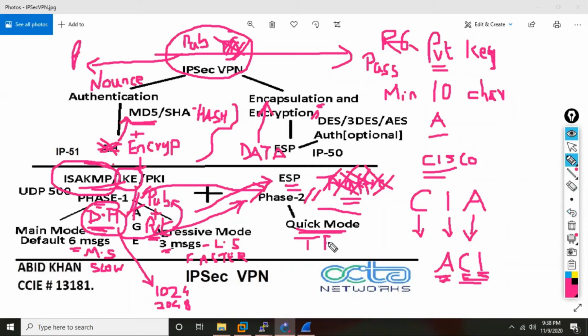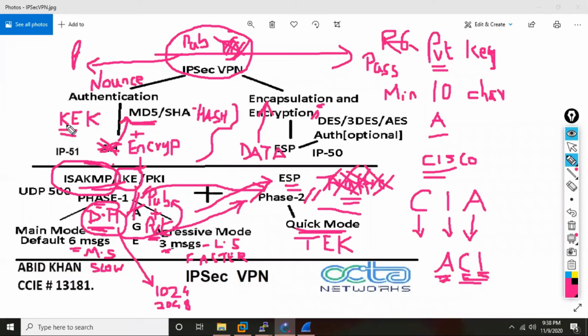This key, which is used by ESP to encrypt the data, is called what? TEK. And in the beginning, these two devices, when they do this authentication, they also use a key to do the authentication between them. That is called what? KEK. KEK and TEK. You can take a cake like that.